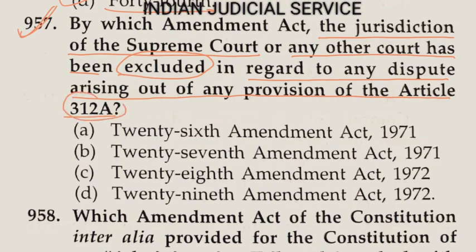So article 312A deals with the power of Parliament to vary or revoke the condition of service of officers of a certain service. So this is provided in article 312A, and it is amended by the 28th Amendment Act 1972. So the answer here is option C.